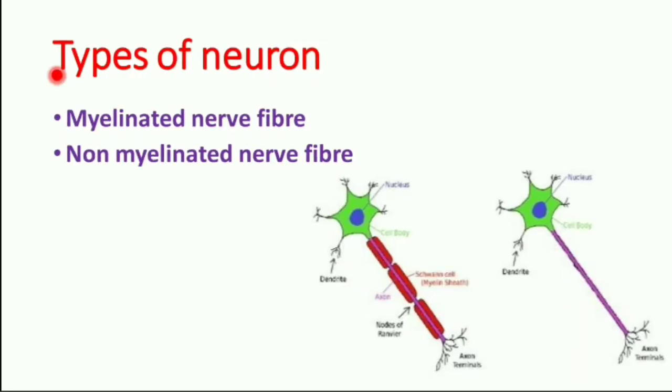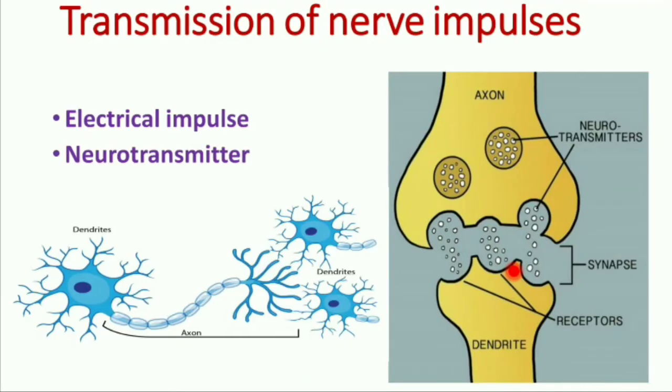Then classification of neuron based on the presence of myelin sheath. This is myelinated nerve fiber, which has a myelin sheath around it and is white in color. This is non-myelinated nerve fiber, which does not have a myelin sheath. It is gray in color and is present in the brain.